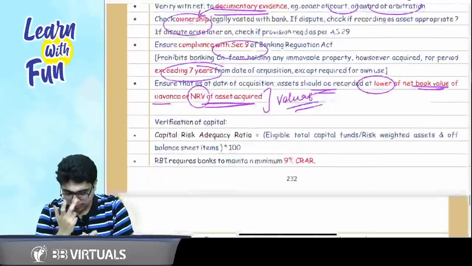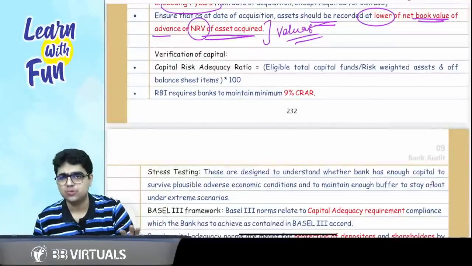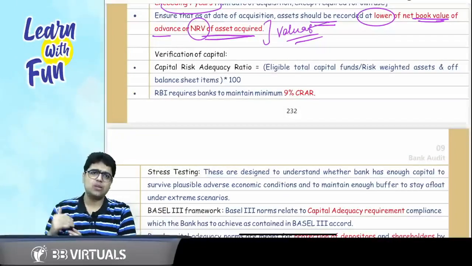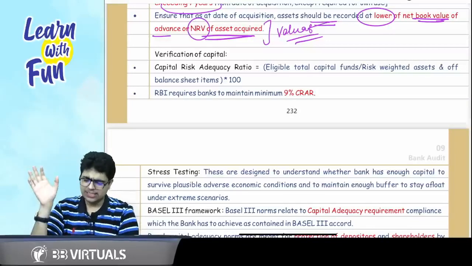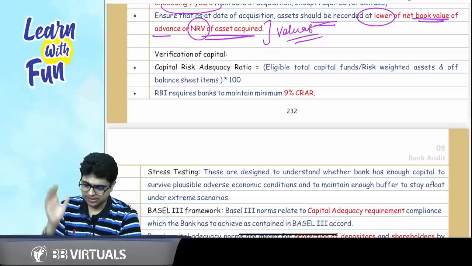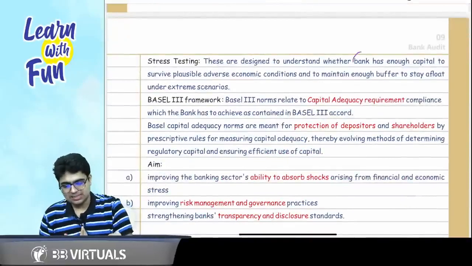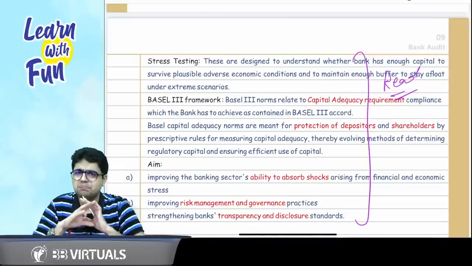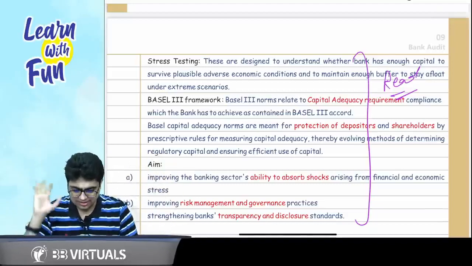Now comes the concept of verification of capital. In that you need to understand the concept of capital adequacy ratio, and I'm sure you are very much thorough with it. Capital adequacy ratio is capital divided by the risk-weighted assets into 100. Banks need to maintain a minimum CRAR of 9%. Stress testing and the Basel framework, please read it on your own once or twice. It's pure theory, nothing practical here.